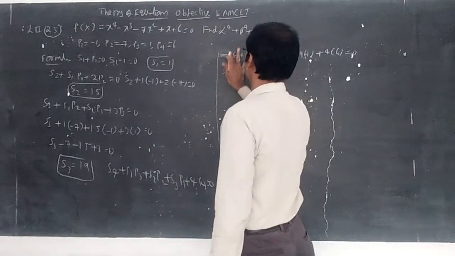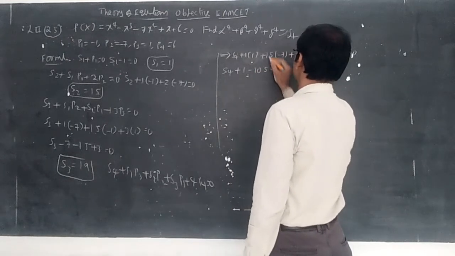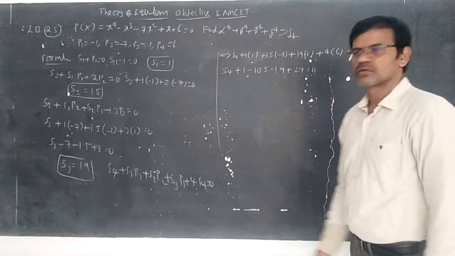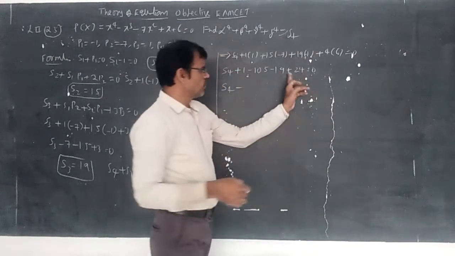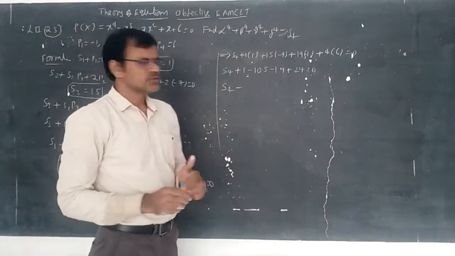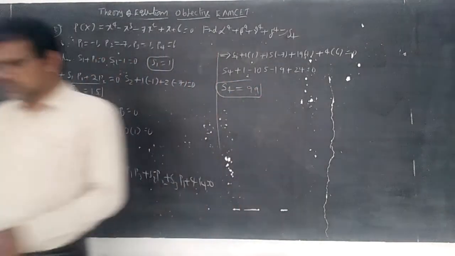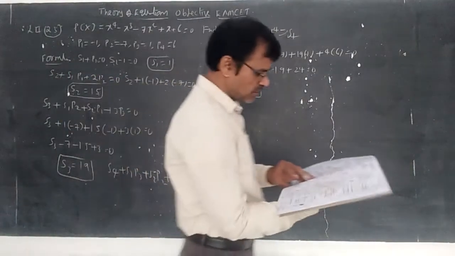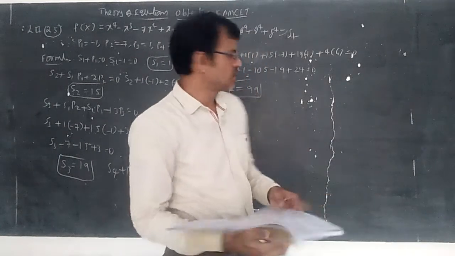So now S4 plus 1 minus 105 minus 19 plus 24 equal to 0. So S4 minus, this is 1 plus 24, 25. 25 minus 105 becomes minus 80, minus 19 becomes minus 99. So S4 is equal to 99. That is the answer for the option. Just one example for this.